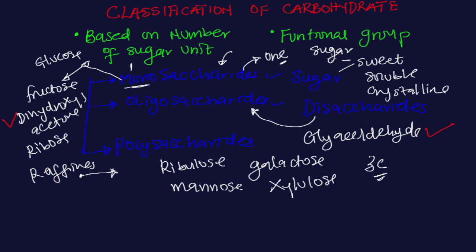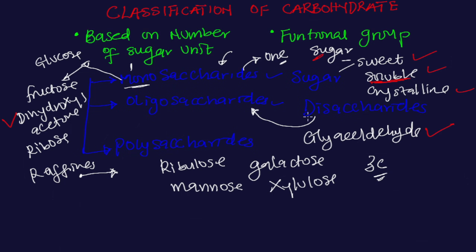Monosaccharides contain one sugar unit. That's the first fact. They are sweet to taste, they are soluble in water, and they are crystalline in nature. They are soluble in water but insoluble in organic solvents, right? Examples of organic solvents are diethyl ether and ethanol. So monosaccharides are soluble in water, but insoluble in organic solvents. That's just it about monosaccharide.